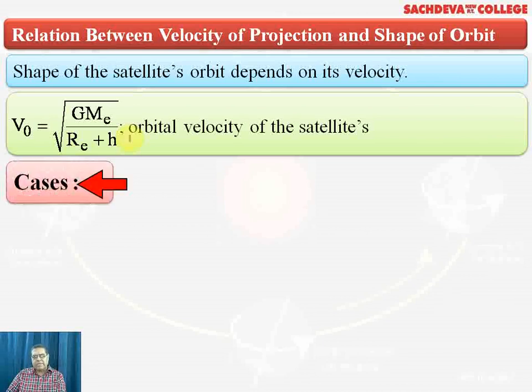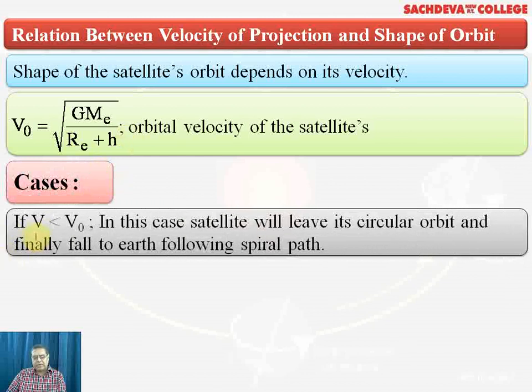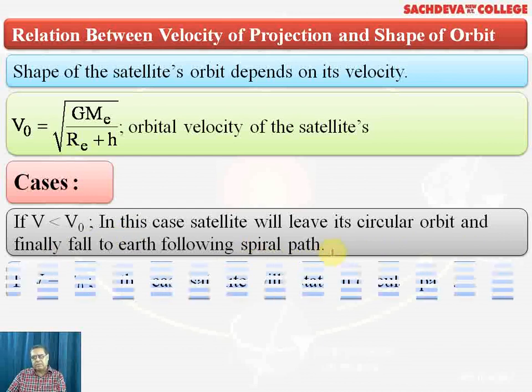Now, there are various cases for the velocities. First of all, V is less than orbital velocity, that is, the velocity with which the satellite is moving. If that is less than the orbital velocity, it will leave its circular orbit and finally fall into the Earth, and the satellite will come in a spiral path.